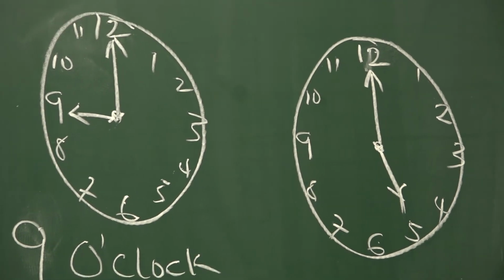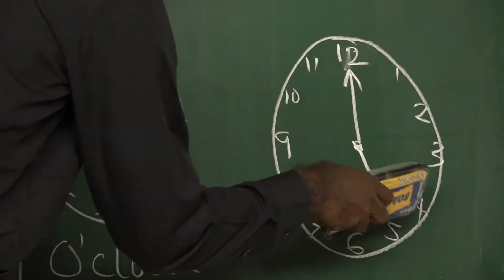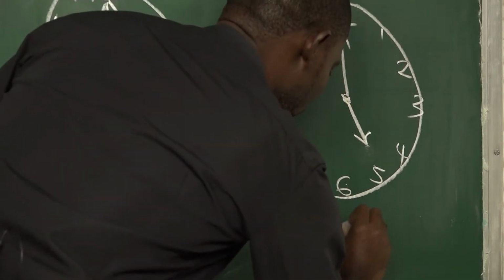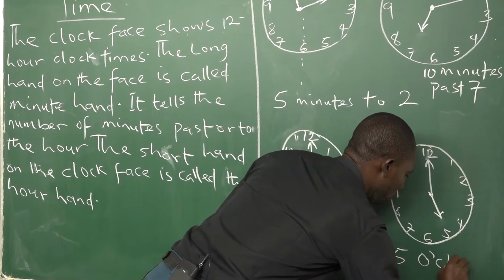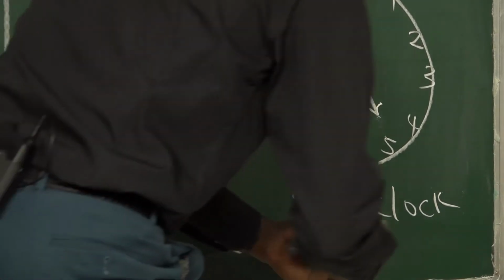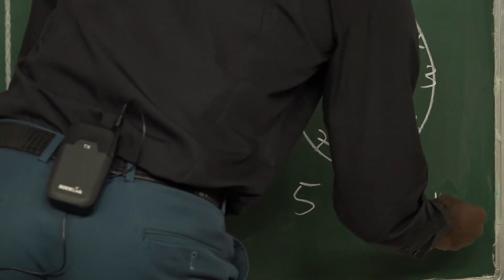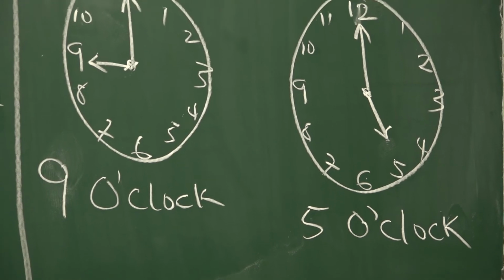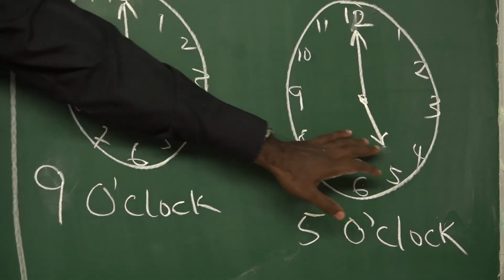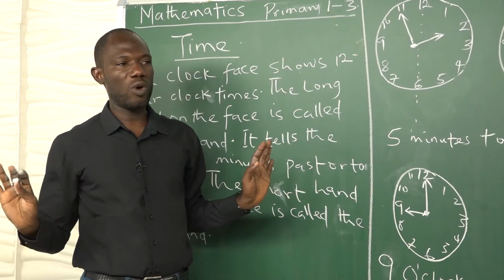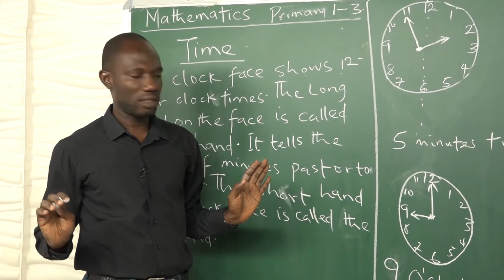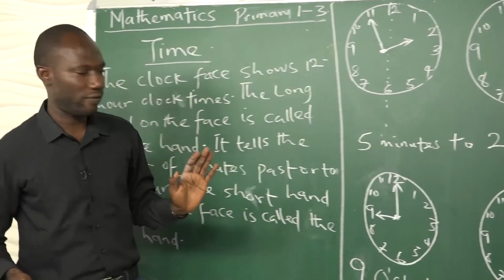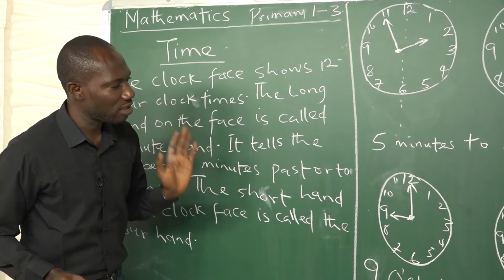What this means is 5 o'clock. This is how to write 5 o'clock. So wherever at all the short hand is pointing to is what you will write as o'clock, once your long hand is located at 12.